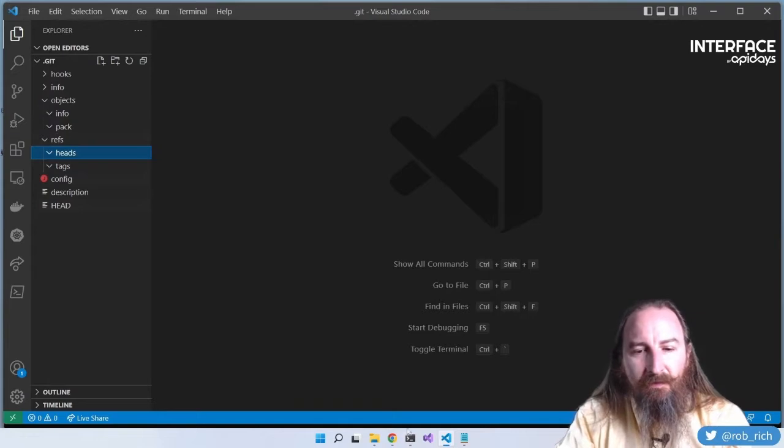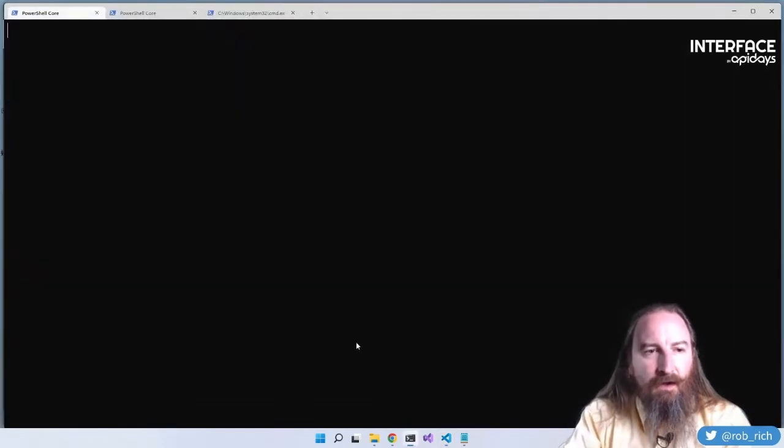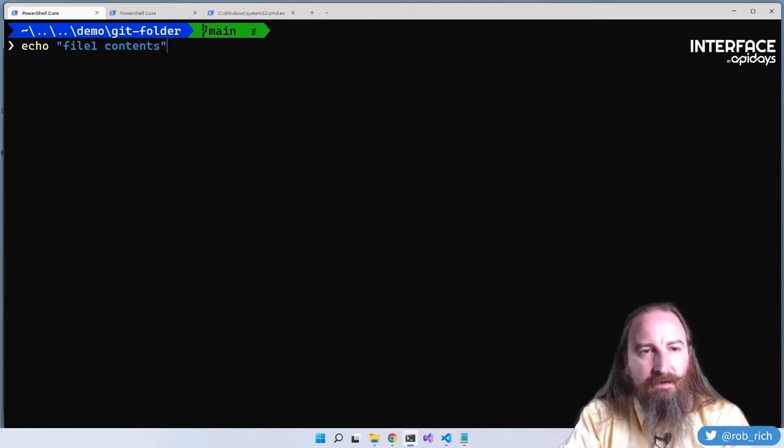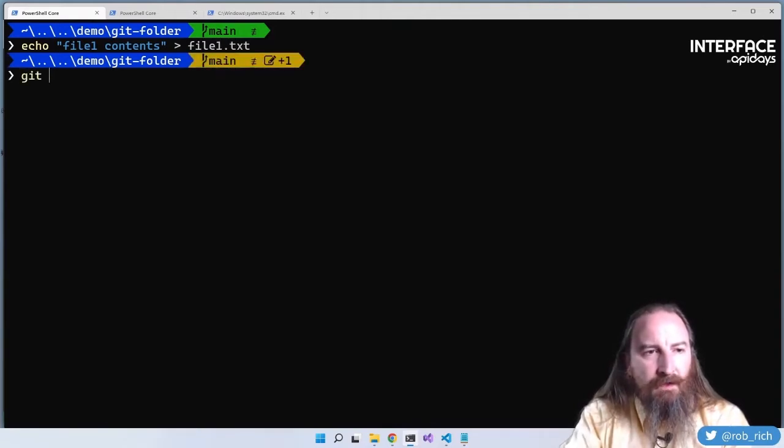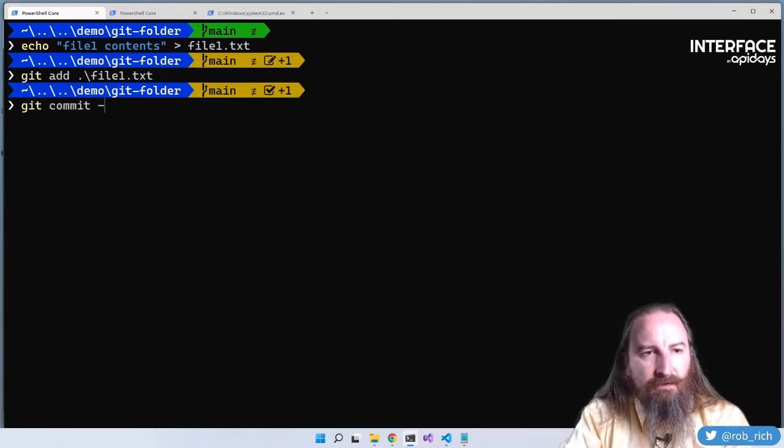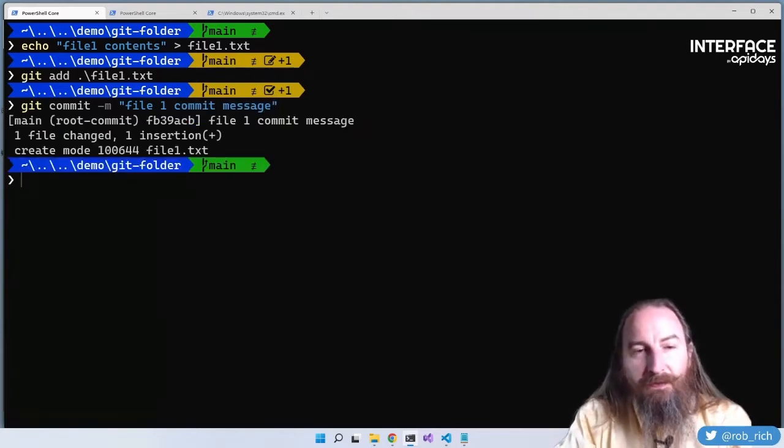So let's create some Git content. Let's echo file1 contents into file1.txt. We will add that: git add file1, git commit -m file1 commit message. Okay, we've just got that commit message.